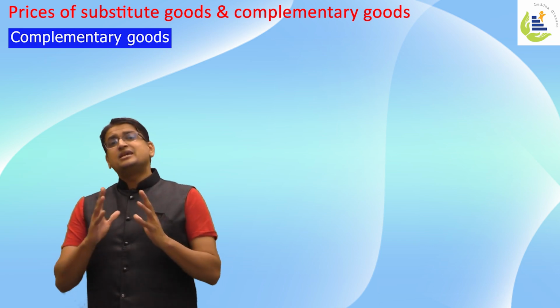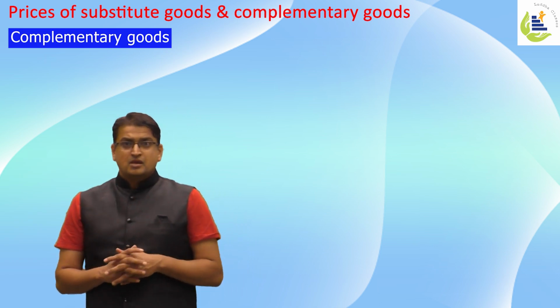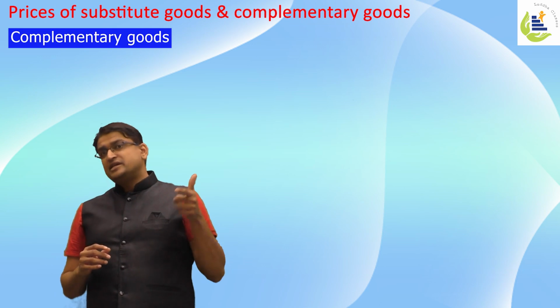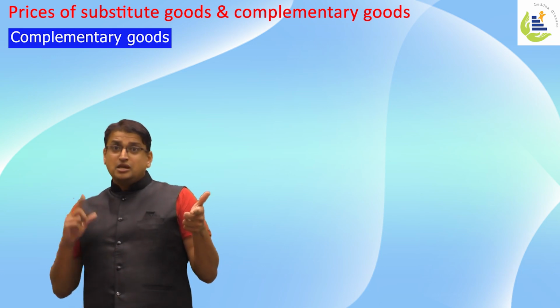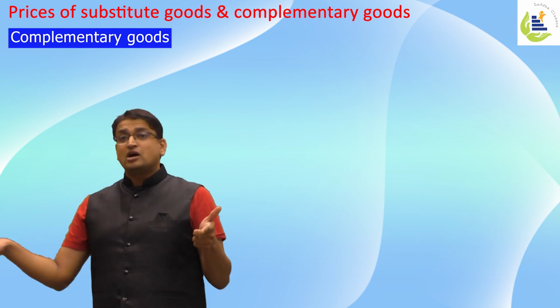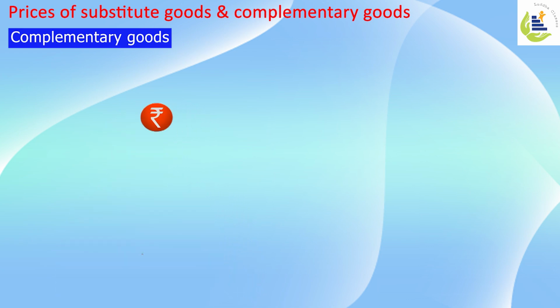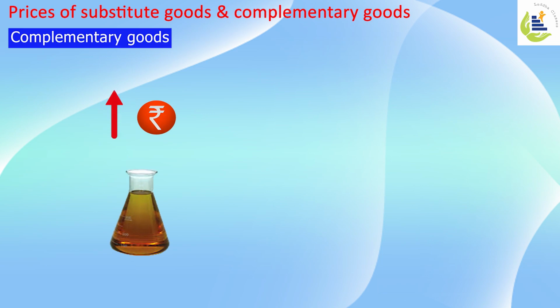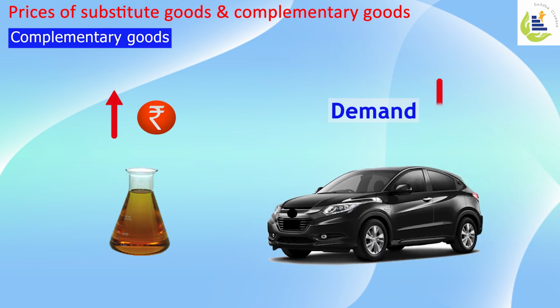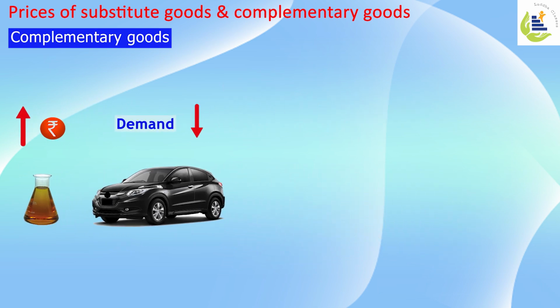So what happens in case of complementary goods? If the price of one commodity increases, it reduces the demand for its complementary good. Example, if the price of fuel increases, or let's say the price of petrol increases, then demand for cars will decrease. So there is an inverse relation in complementary goods. If the price increases for fuel, demand for the car will reduce.